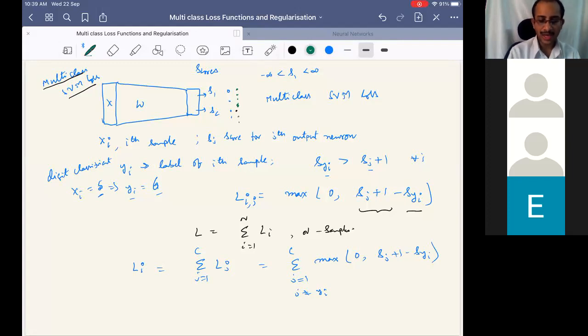The total loss for this sample is not just the loss at j equal to 1. This is there for all j. The total loss for a given sample is the loss over all j, not taking the value of the correct label. So this put together is the multi-class SVM loss for this sample. Is this clear or not?